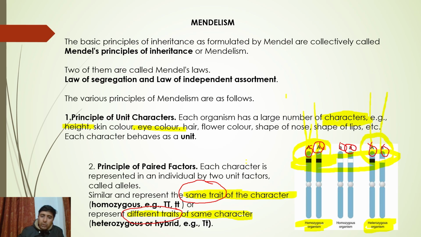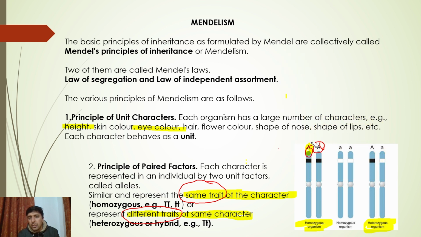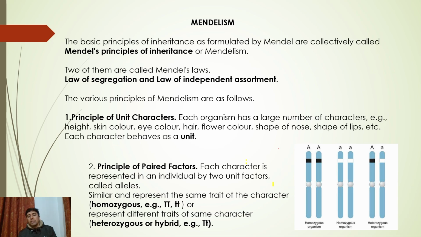Now the obvious question will be, sir, why have you shown some alleles as capital and some alleles in a small letter?